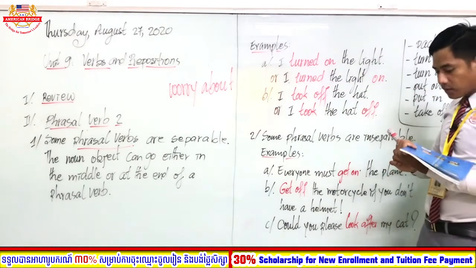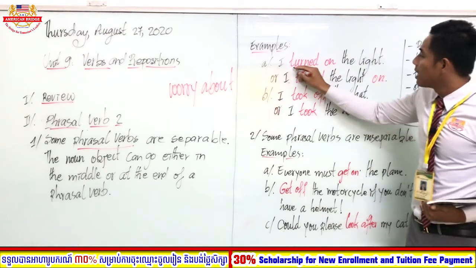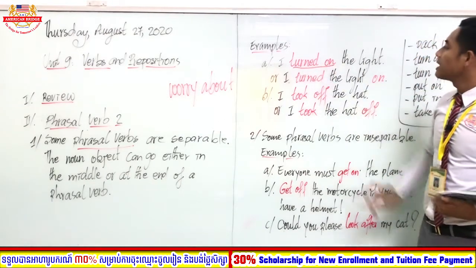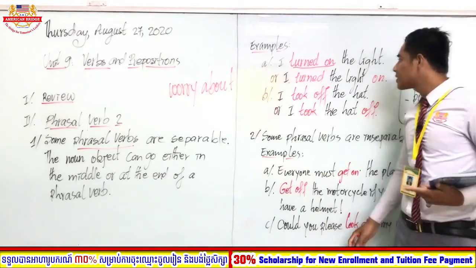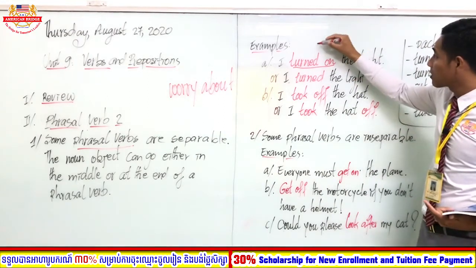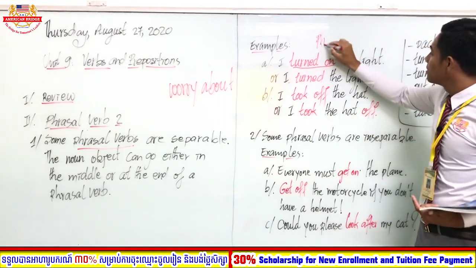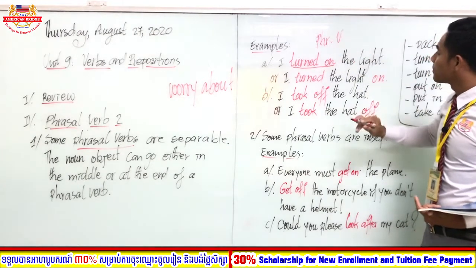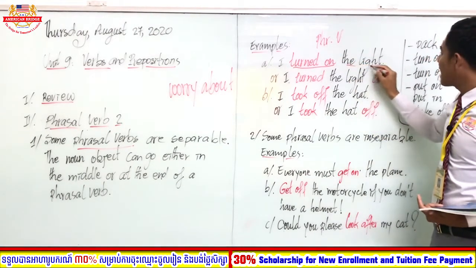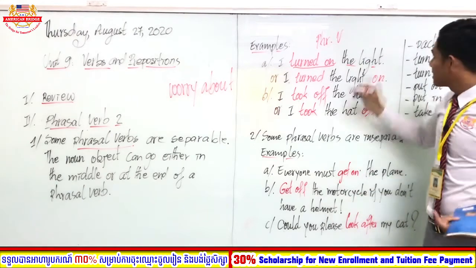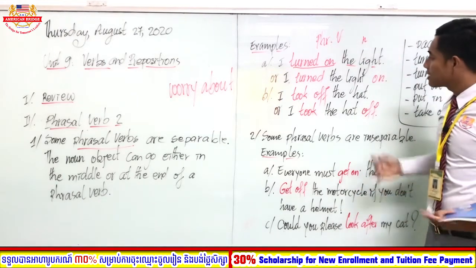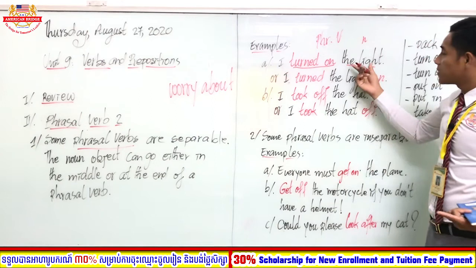Turned on is the phrasal verb, and the light is the noun, the object.